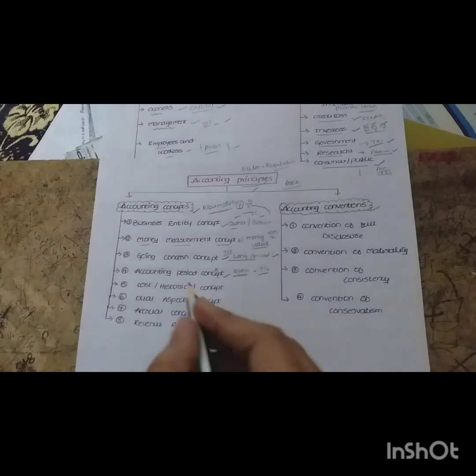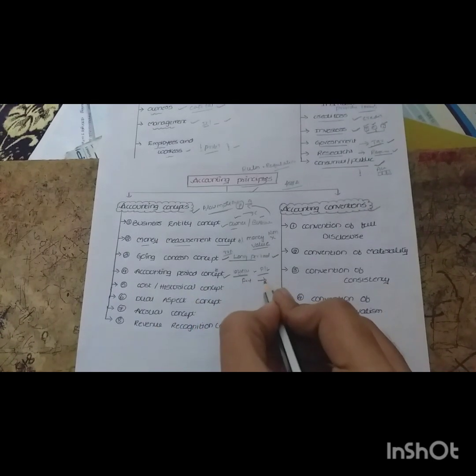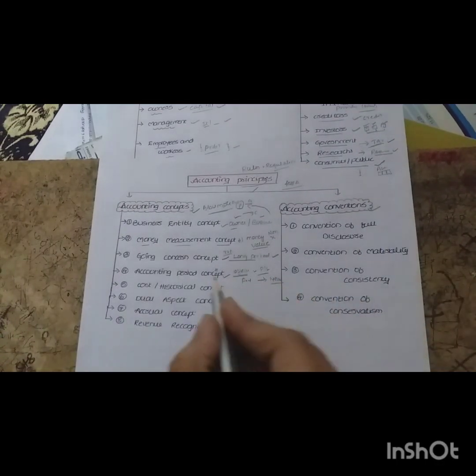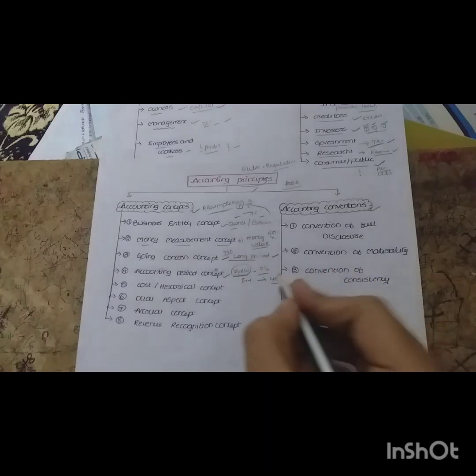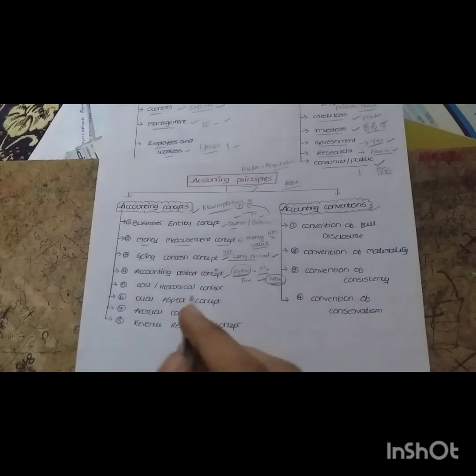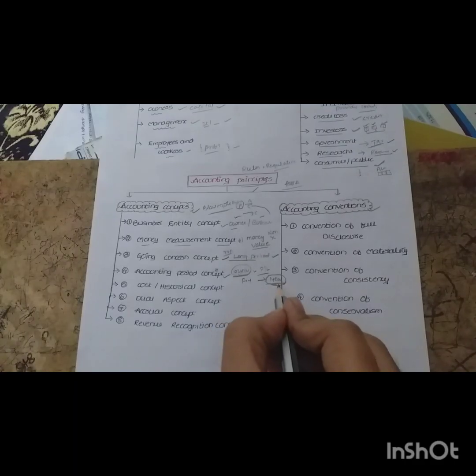So for that purpose, what accounting period concept says is, we have a financial year, that is, for every 1 year you prepare your financial statements and know the profit and loss. Since we run the business for a long period, we can't wait until then to see our company's position. So the accounting period concept provides the financial year. For every 1 year, prepare your company statements and find out whether you get profit or loss. That is what accounting period concept is. So for every 1 year we are going to prepare the financial statements.